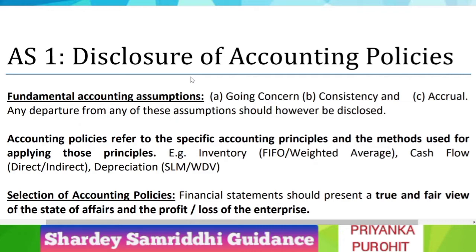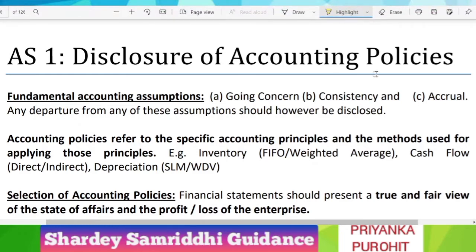So today we are going to start with accounting standard 1, that is disclosure of accounting policies. So let's start. This accounting standard does not tell you which accounting policy you have to adopt. It just provides disclosure requirements for the accounting policies. So it is the management who decides which accounting policy is to be followed.